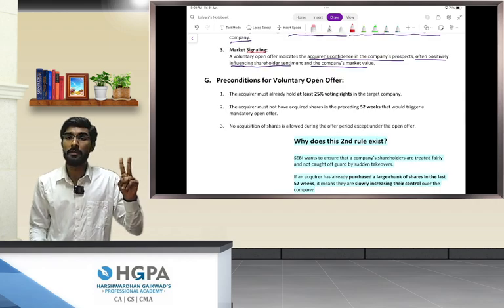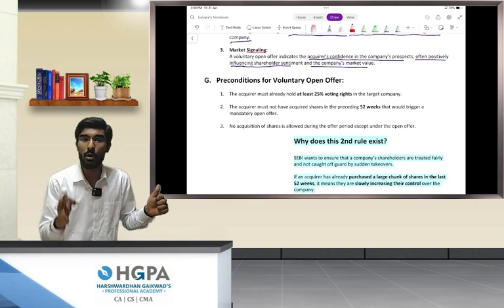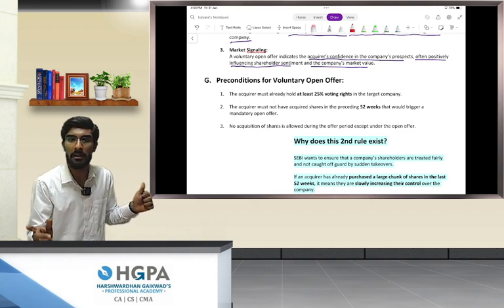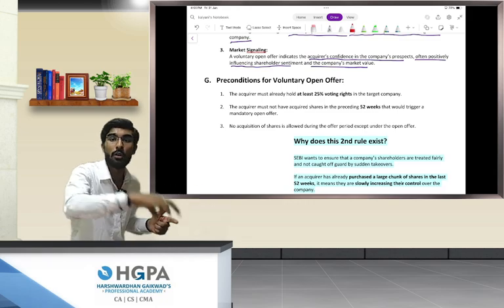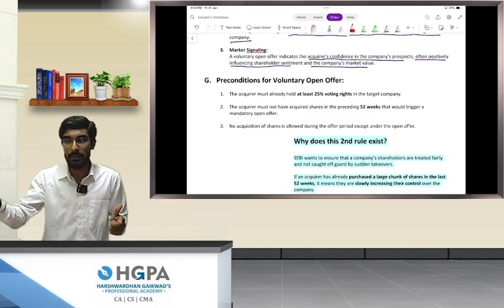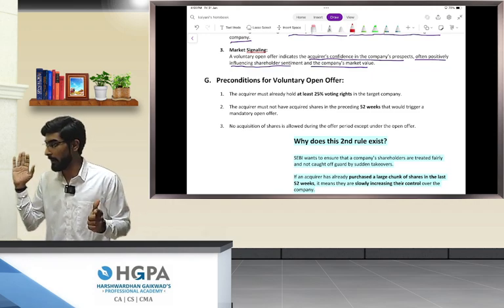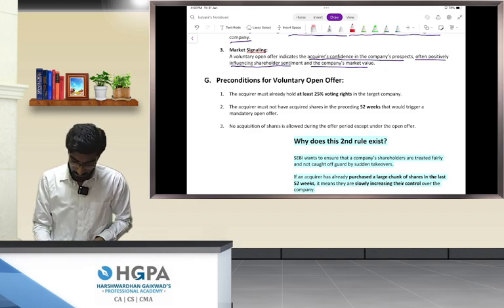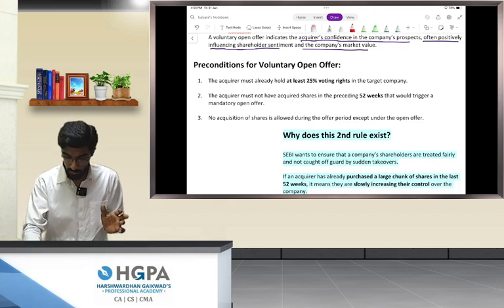So two conditions we learned till now. Number one is the acquirer must hold at least 25% shares or voting rights in the target company. Number two is in the last 52 weeks, I should not have bought any shares that would have required me to make a mandatory open offer. Are we clear till here? Okay. Number three is no acquisition of shares is allowed during the offer period except under the open offer.